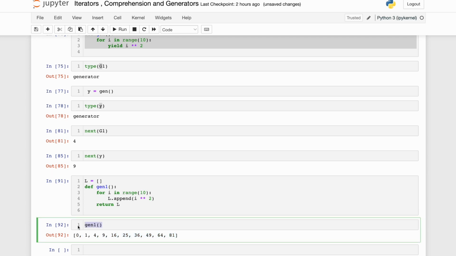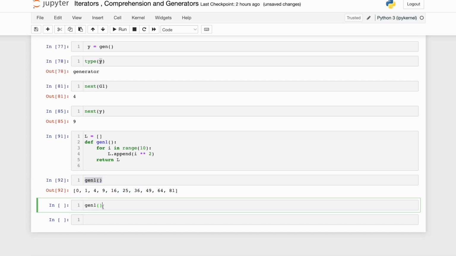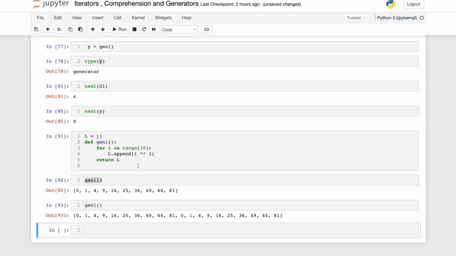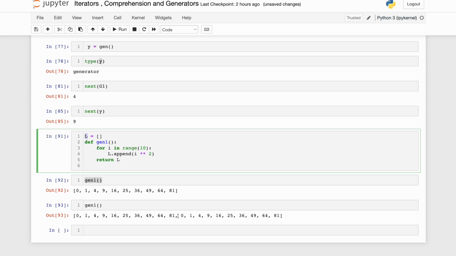If I execute gen1 again over here, it is appending, because this list was already there. It is not freezing, unfreezing, anything like that, right? When gen1 is called, this whole function is executed in totality, in complete. The next time I execute it one more time, it appends again because I was using append and the list L was already there.